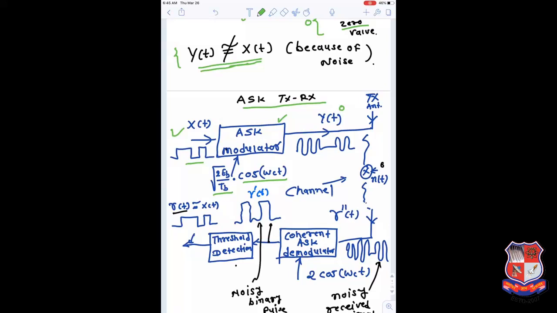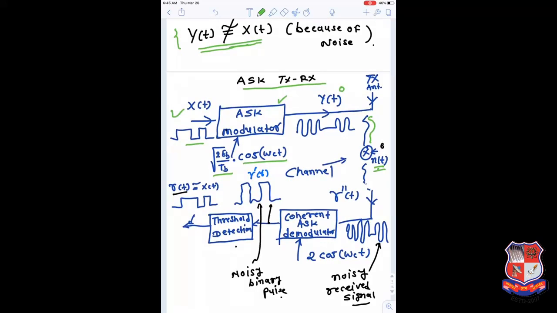Now here, if the signal is transmitted in this form, the channel will produce its noise, then this noise is added to your signal x of t, and finally let's assume you are getting r double dash of t signal. This r double dash of t signal is considered a noisy signal, and here the waveform is going to change. Here you can see in this waveform there are some spikes over here and here and here. The total shape of the signal is going to change.